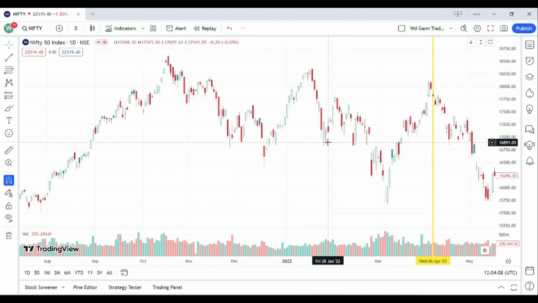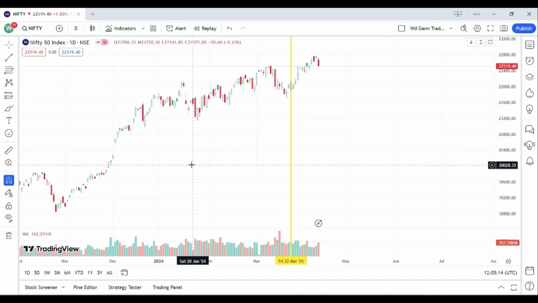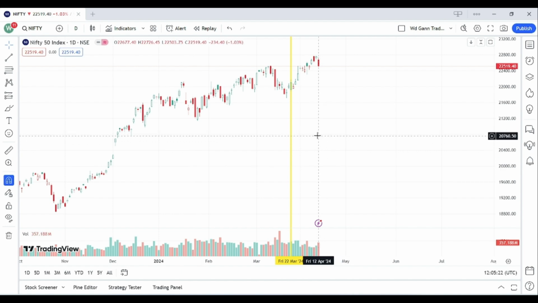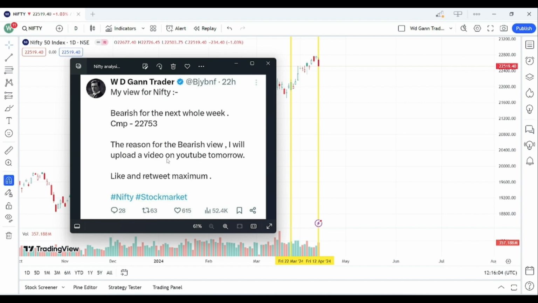Okay, now let's come to the future. So our next conjunction in the future is forming on the date of 12th April 2024. And here is our date, 12th April 2024. And you can see that exactly from the date of 12th April 2024, the market started falling. The market was in a very good bull run, but exactly from the date of 12th March 2024, we can see that a small reversal has already started. Also, I told you this on Twitter last night. And today we can see a very good fall. The market opened with a 75 points gap down, and after that the market fell by the next 160 points more. So it means we captured 160 points today.